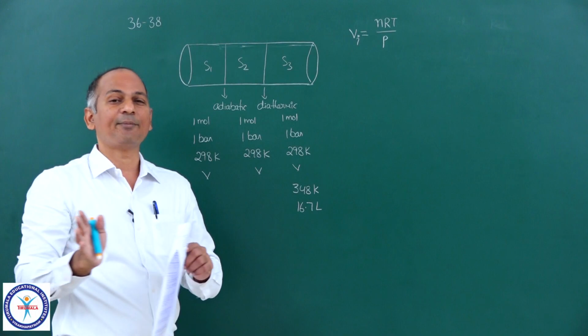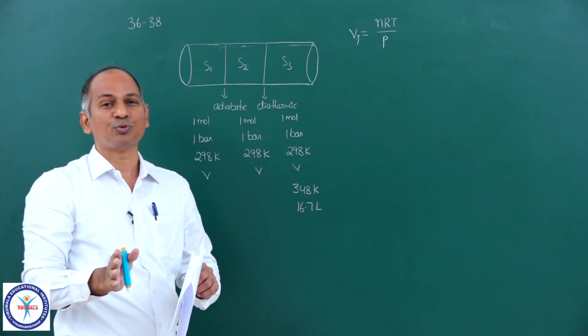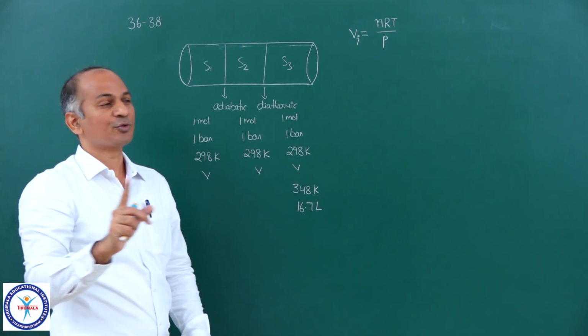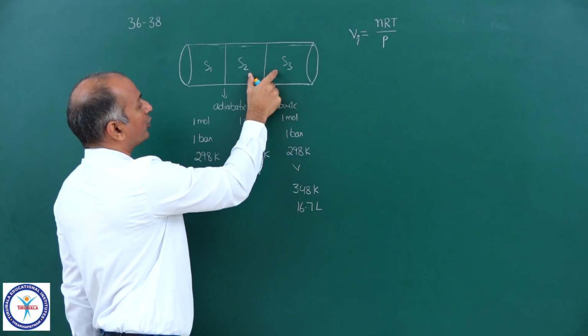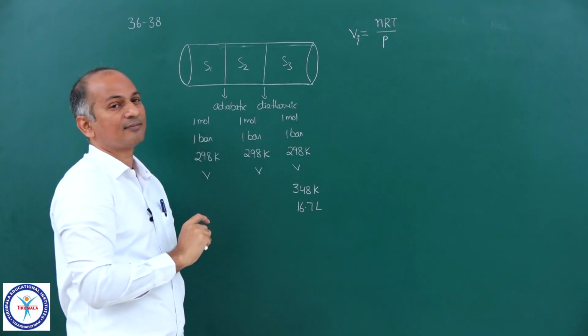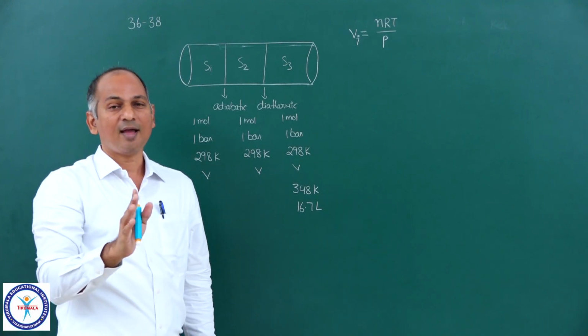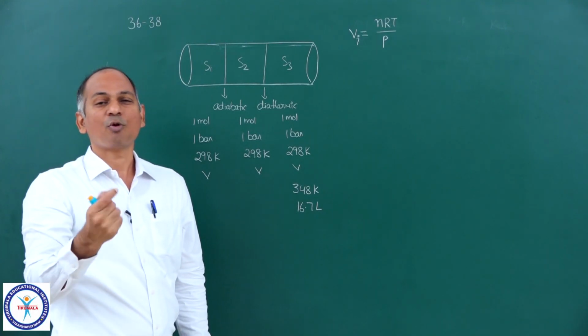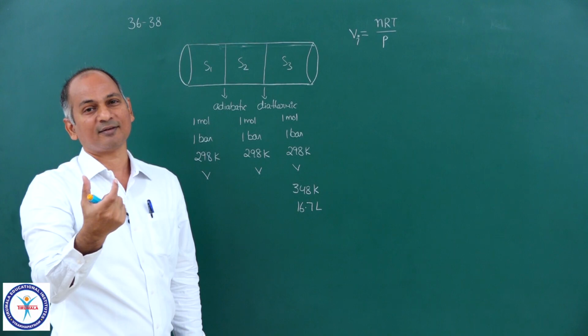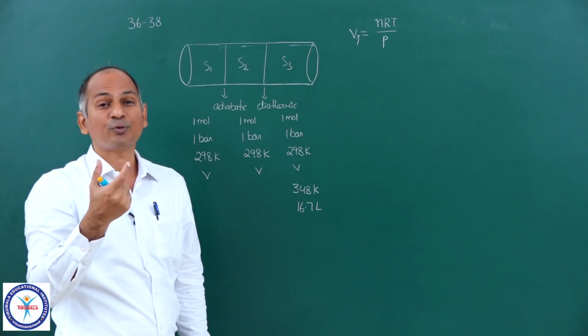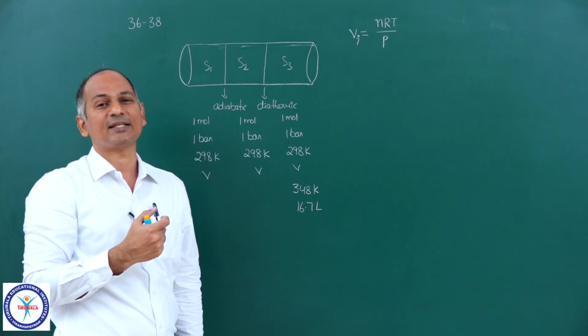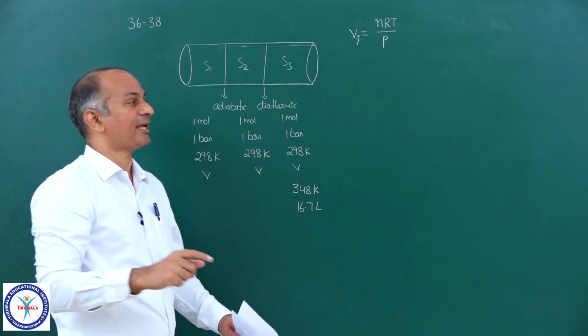And no heat is coming into S2, only work is done. So the temperatures in both sections must be the same. See, the piston is freely moving and the piston is diathermic. So how can you have two different temperatures in S2 and S3? How can you have two different pressures in S2 and S3? So final conditions will also be the same.